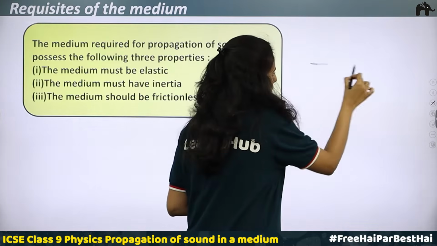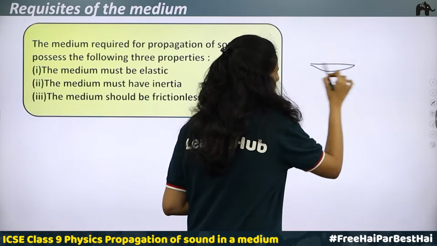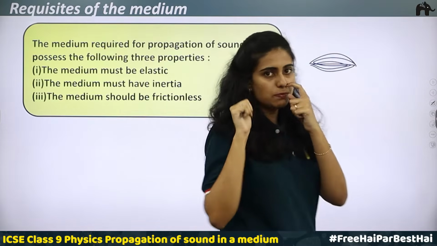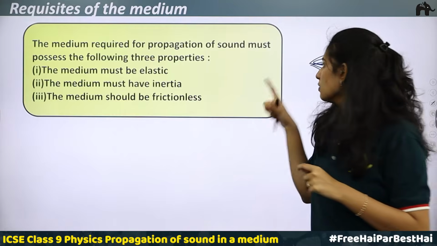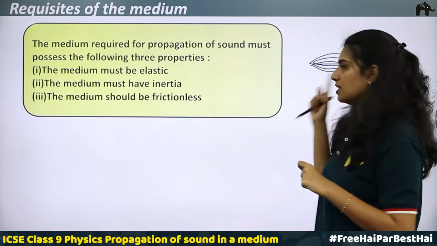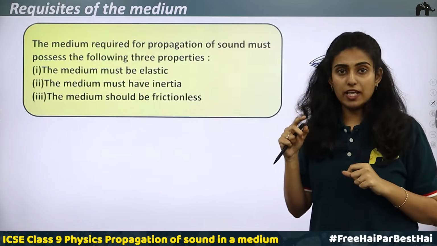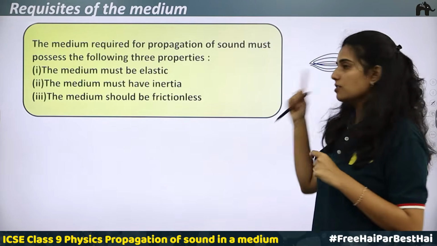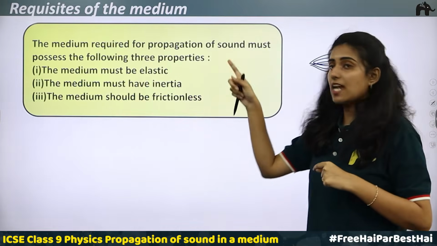Elastic body means these vibrations are produced, which means it is moving down, moving up, moving down, moving up. So when you just pluck it, and when you try to do the same thing with a plastic, what happens then? It will break. You cannot apply more force, it will finally break. So to produce sound, to produce vibration, you need an elastic medium.